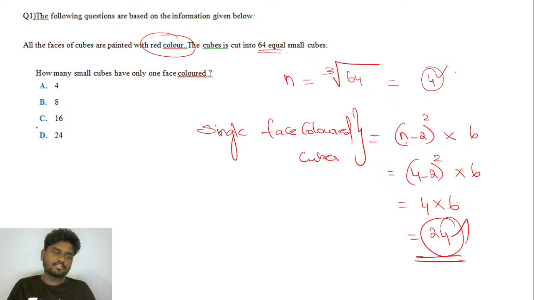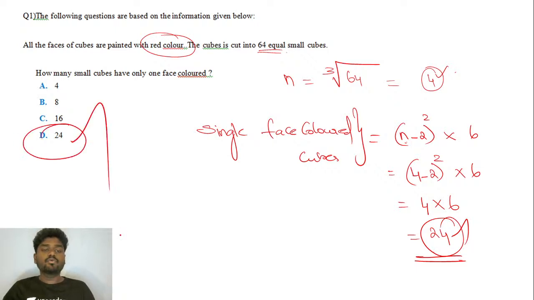Very good, Chetna. It is option D. 24 cubes have only one face colored. That's it. Is that clear, guys? Just kindly give me a thumbs up if you're super clear with this. Come on.